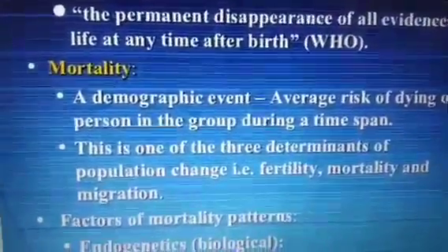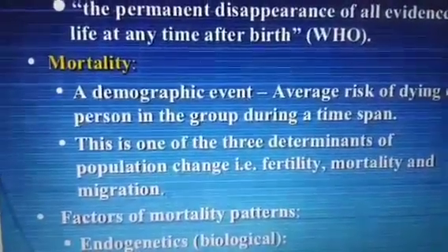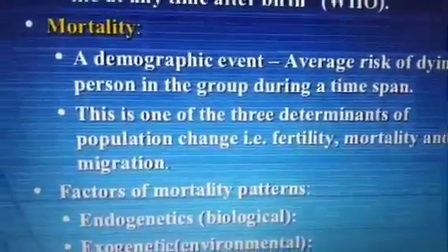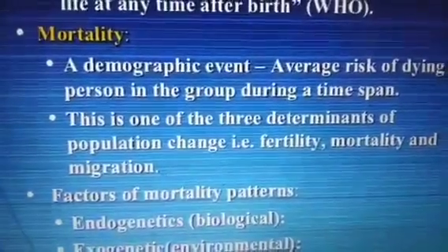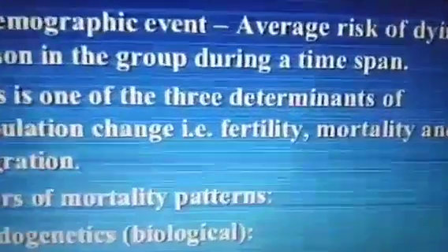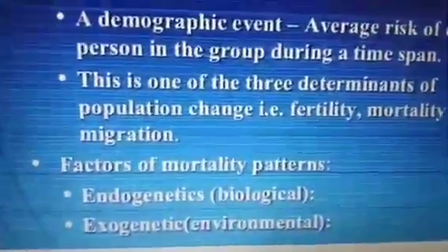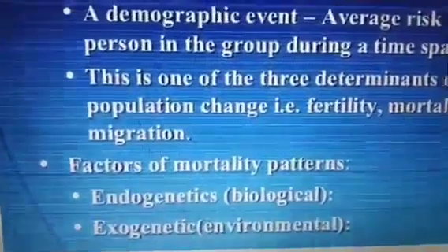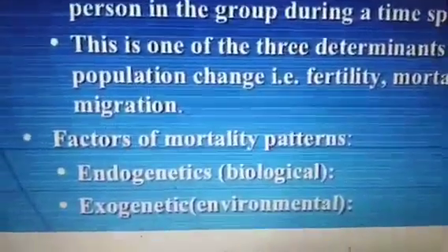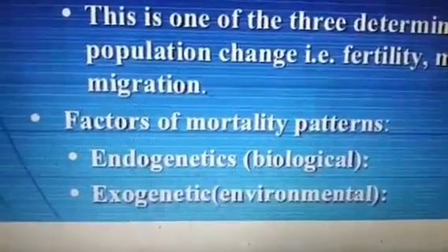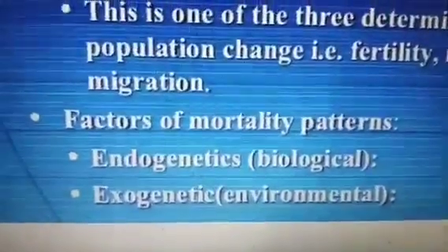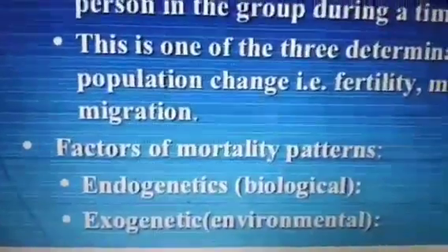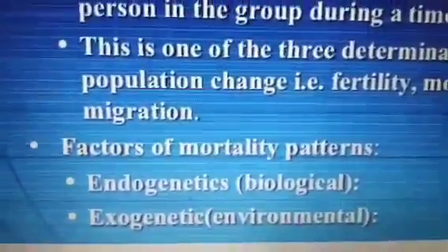Okay, so this is one of the three determinants of population change, that is fertility, mortality and migration. These are the three major components of population change. And today we are dealing with the mortality measurement. So what are the factors that affect the mortality patterns? Dear students, very carefully you have to observe these two patterns. One is called endogenetic, that is biological, and that biological is natural. He or she who takes birth has to die. This is biological, this is natural.